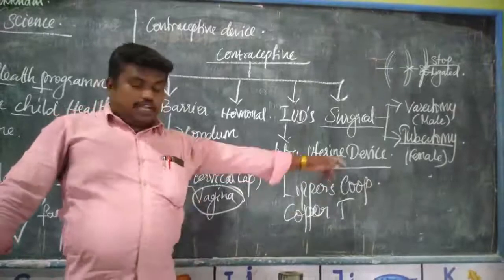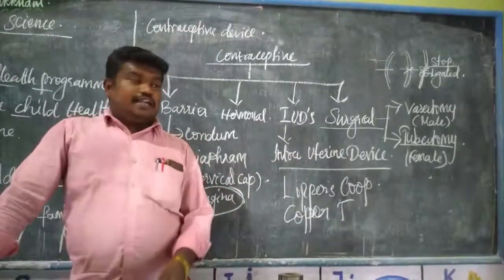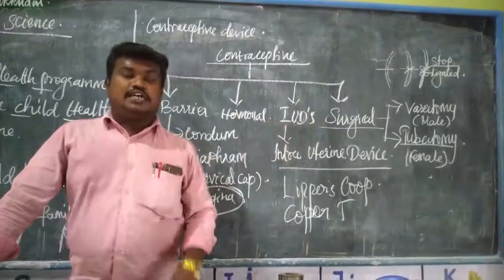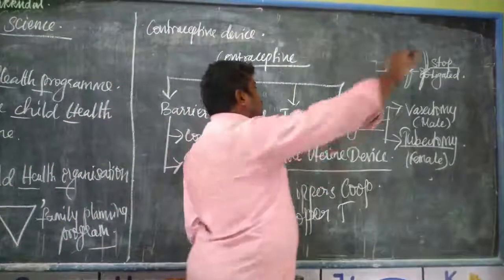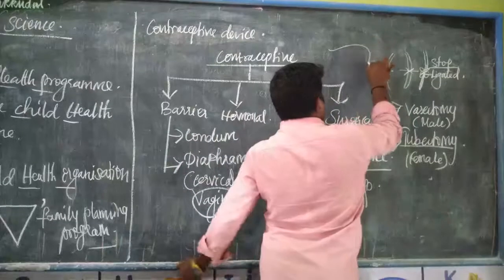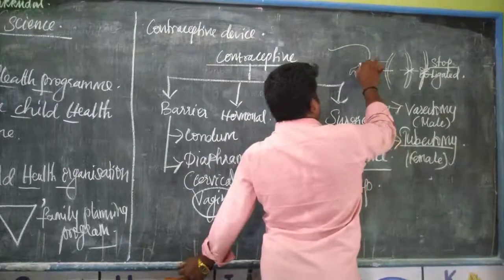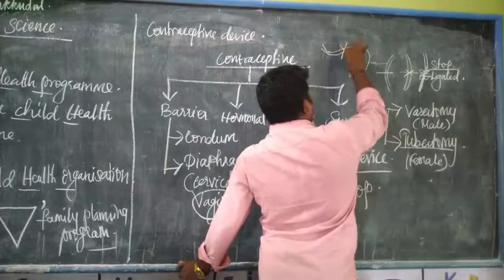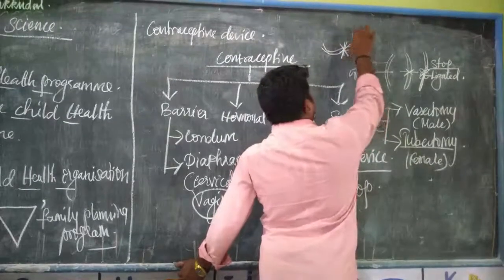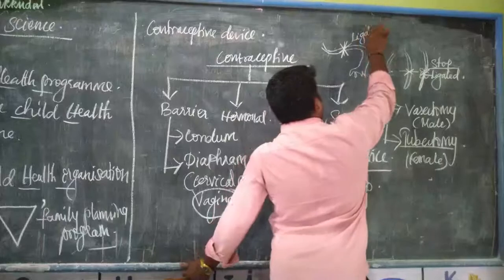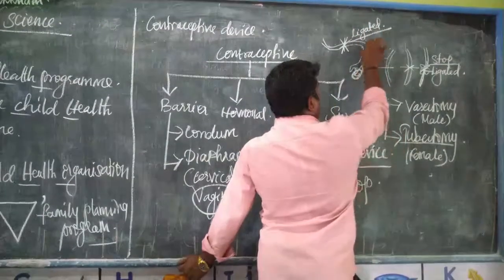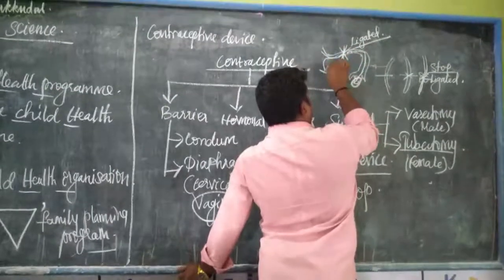Then tubectomy in female. Likewise, the fallopian tube in female is cut and ligated. So the ovum does not enter into the uterus.